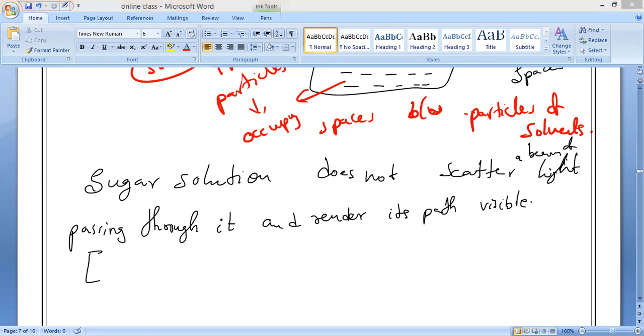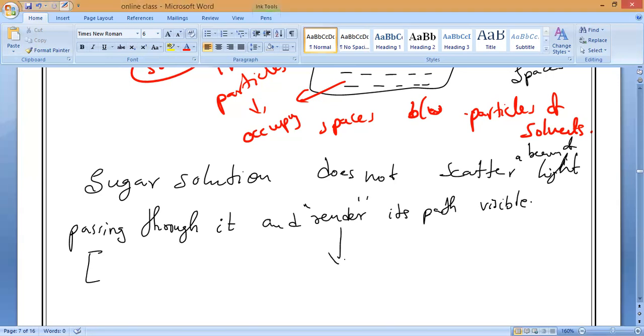That is, sugar particles present in it are so small they cannot reflect the light. What is the reason? Why can't they render, Omar? Why cannot they render? What is the reason?